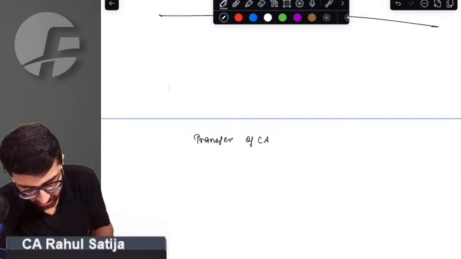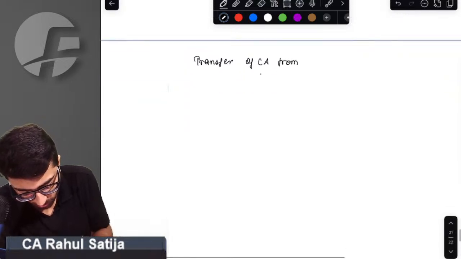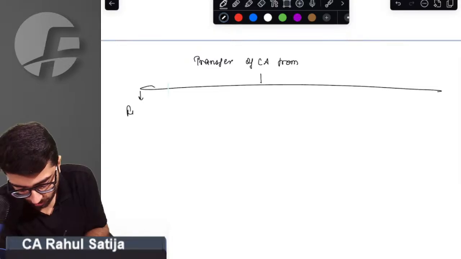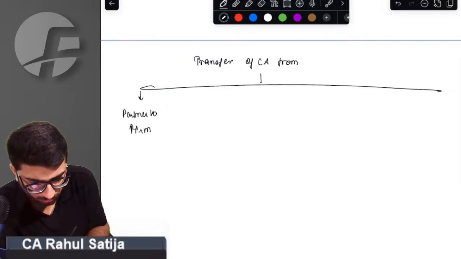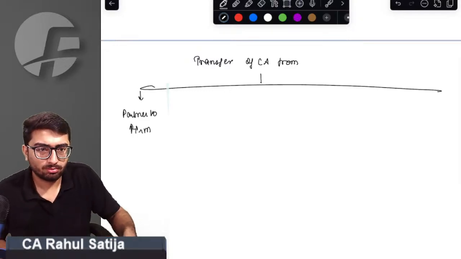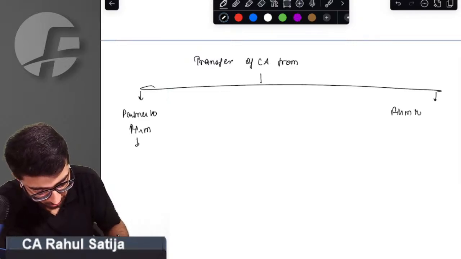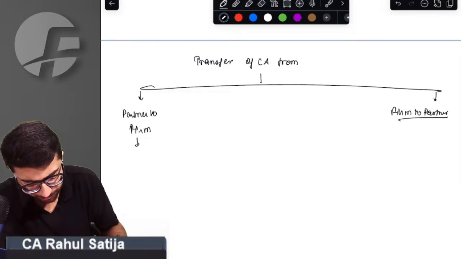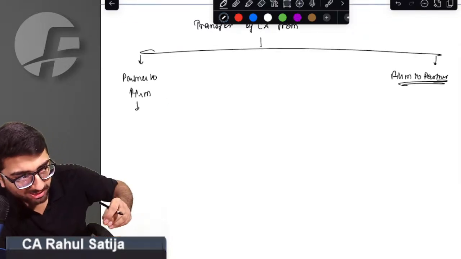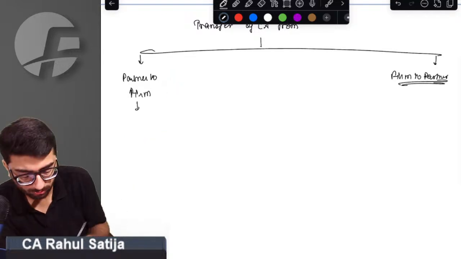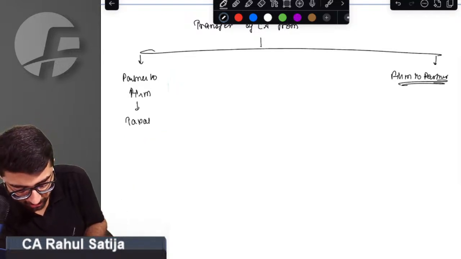Transfer of capital asset from partner to firm, and firm to partner. If a partner transfers any asset to a partnership firm, then it is taxable in the hands of the partner.